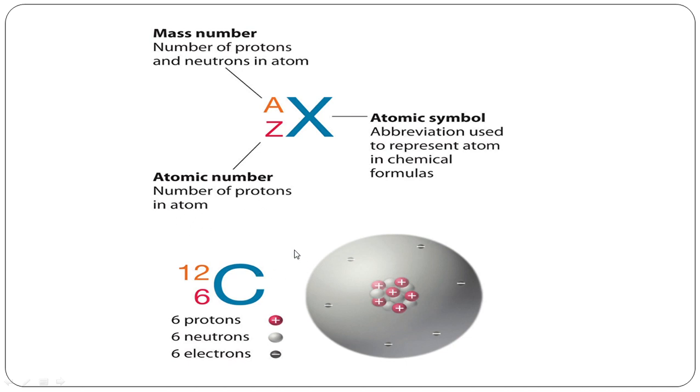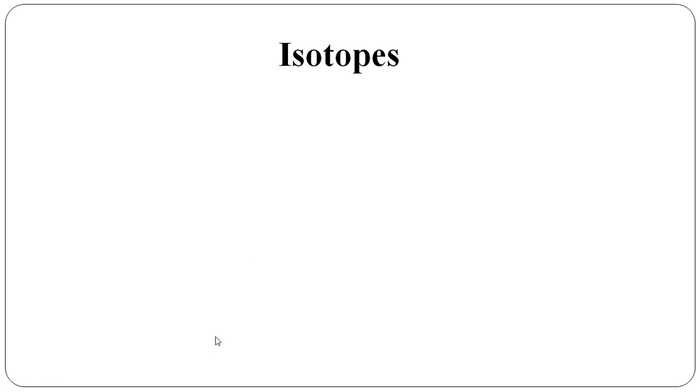Here we have taken the example of carbon to understand it better. We can see that the number of protons is the atomic number, so its atomic number is 6, whereas the mass number is the number of protons and neutrons in an atom, that is 6 protons and 6 neutrons.